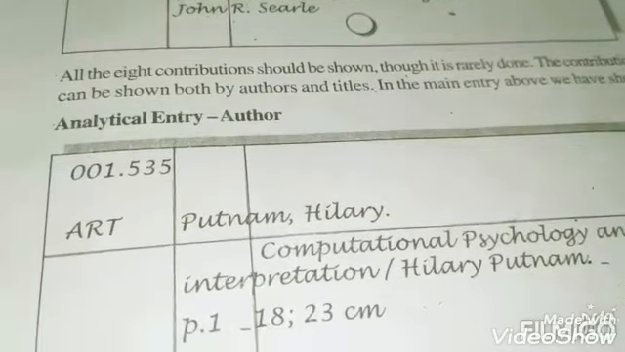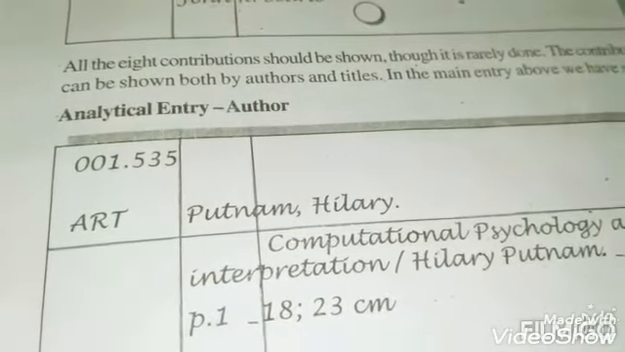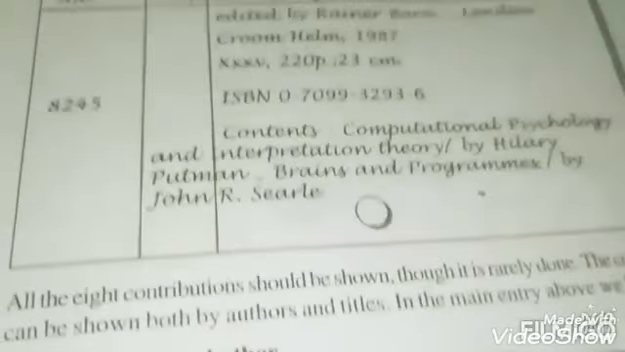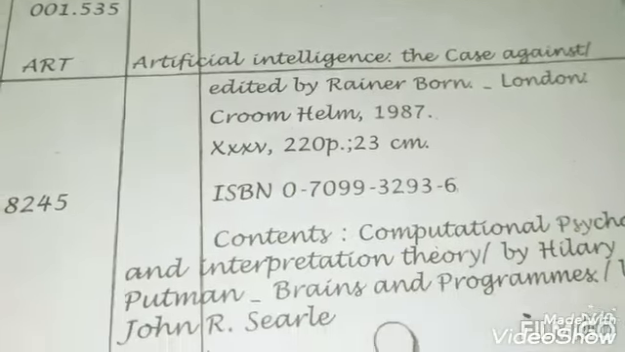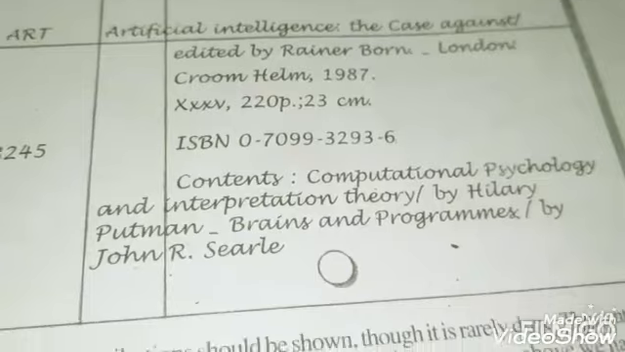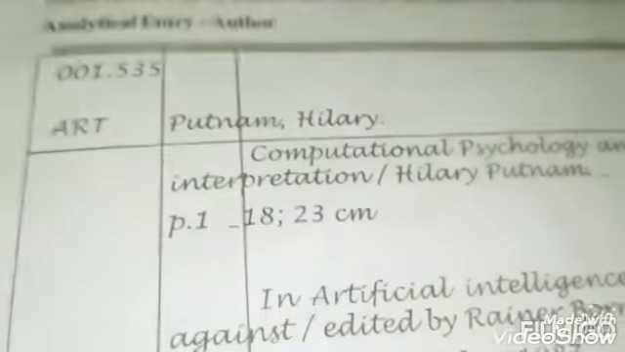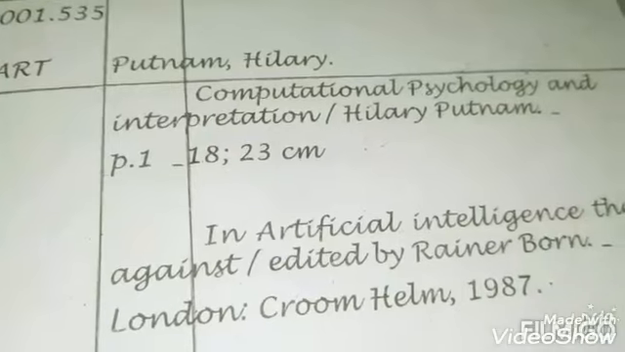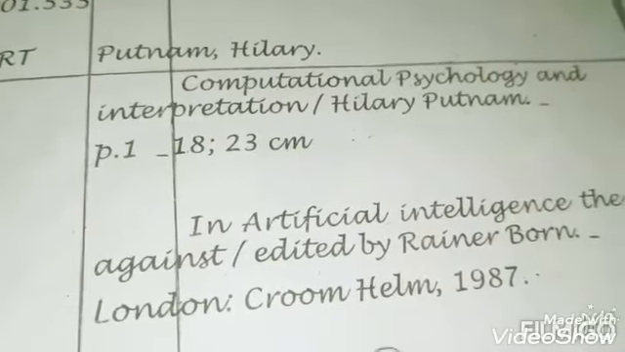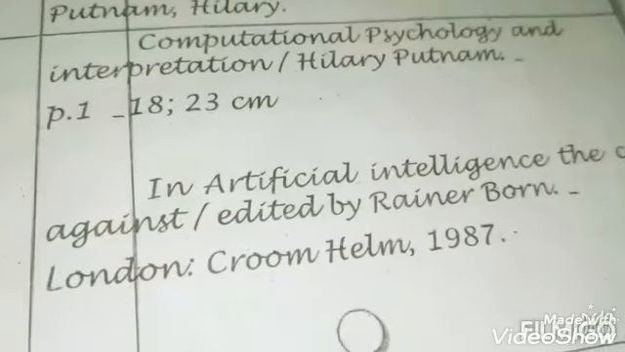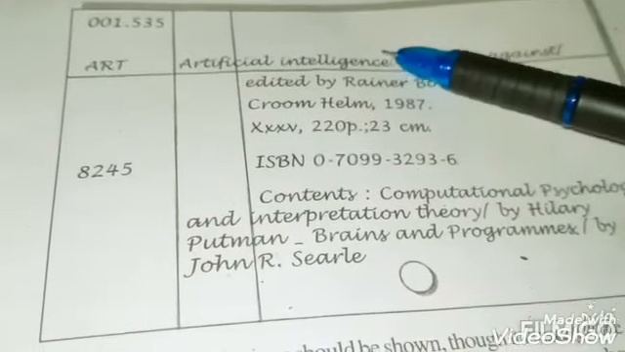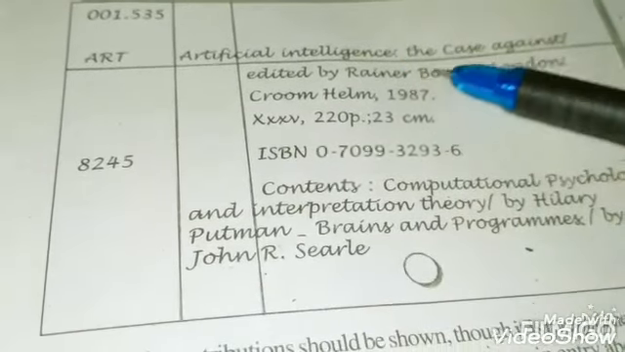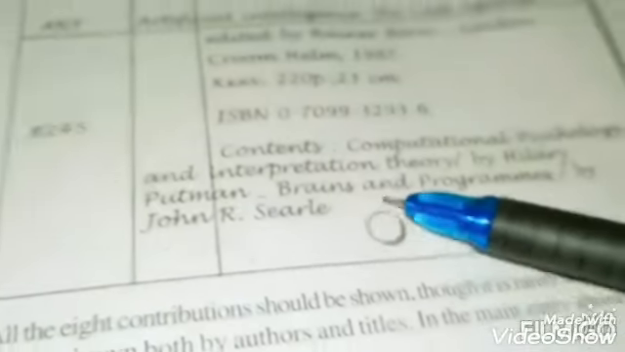And this contribution should be shown by author as well as by the title. Before here we have shown the contribution by title, Artificial Intelligence. But here you can see the authors. So the next one will be by author. Author name, then the contribution is what he made, then the main title, the Artificial Intelligence, down. So this is the Artificial Intelligence main title, edited by Rainer Bone, and here the other contributions.